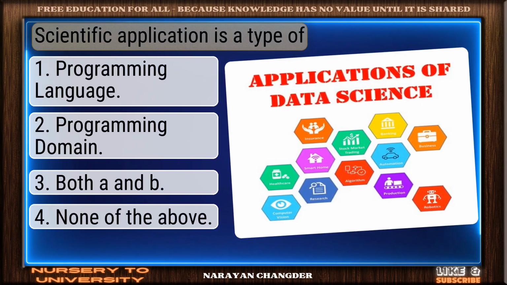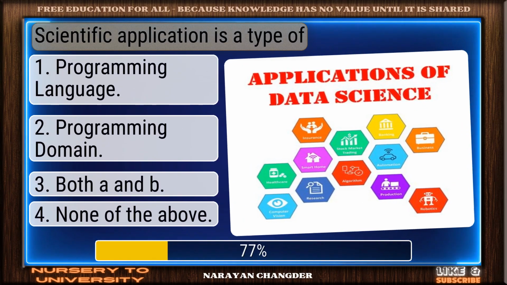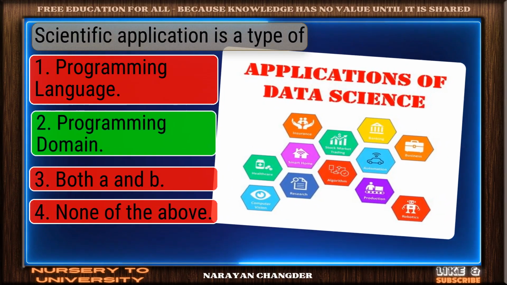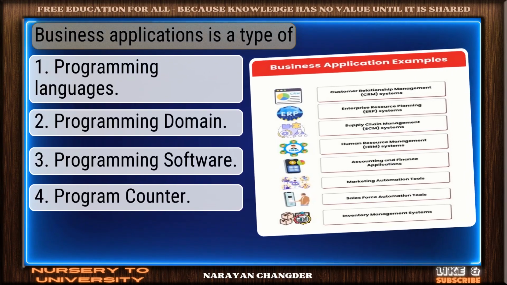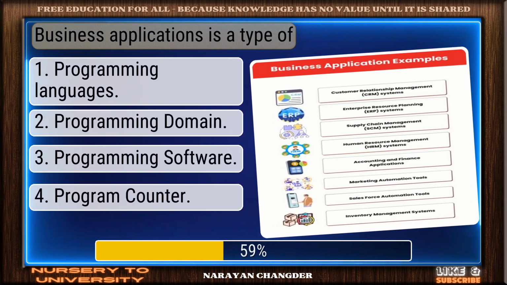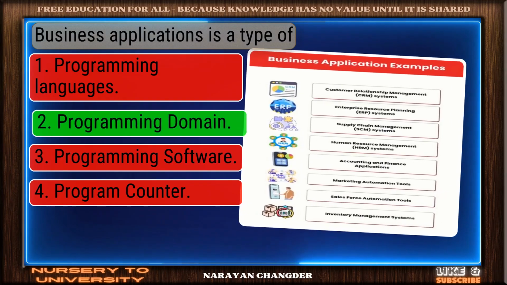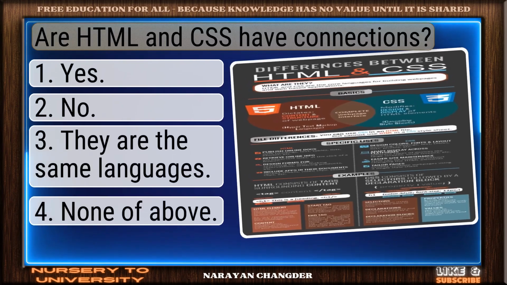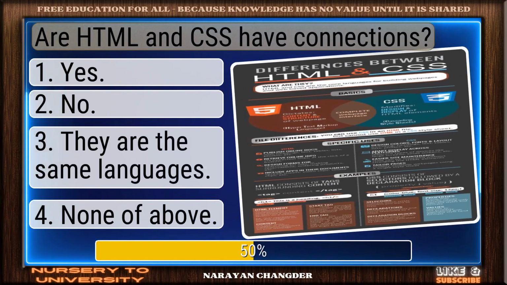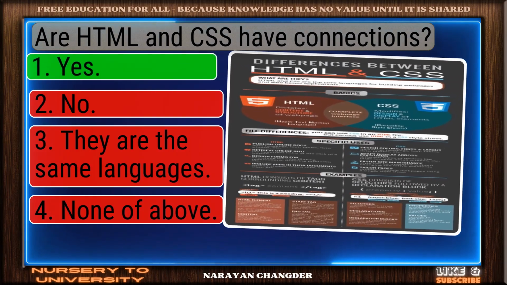Question number 51. Scientific application is a type of. Valid point. Programming domain is true. Question number 52. Business applications is a type of. Strong choice. Programming domain is the right answer. Question number 53. Do HTML and CSS have connections? Excellent. Yes is a brilliant choice.